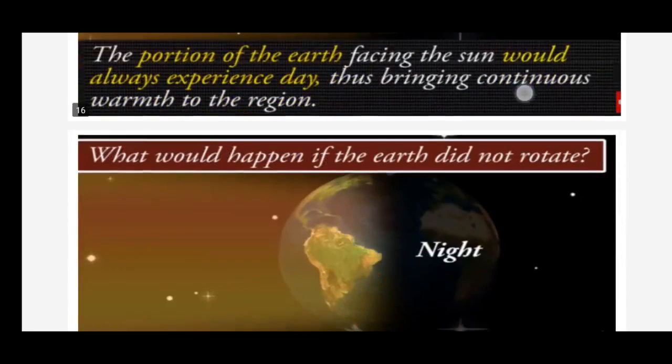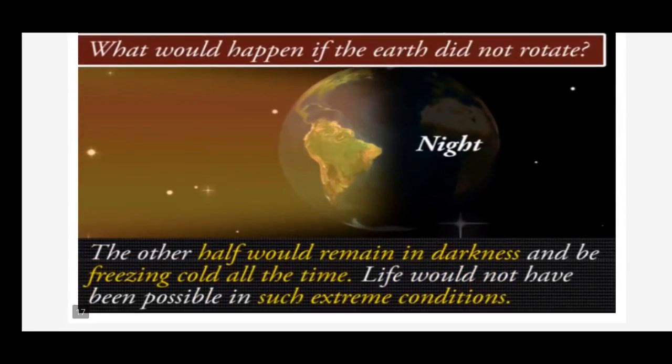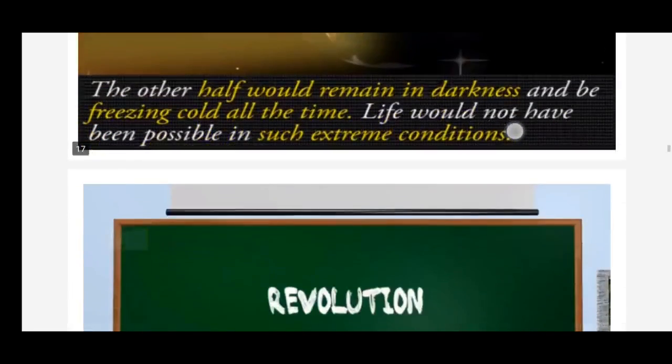Okay children, so you can see here life would not be possible in such extreme conditions. It means too hot conditions and too cold conditions. Life cannot survive, neither any human being, any animal, or any living being. Do you understand now? Yes.